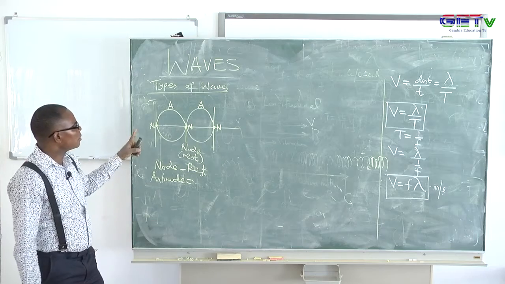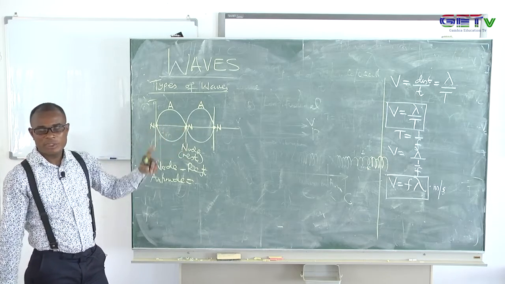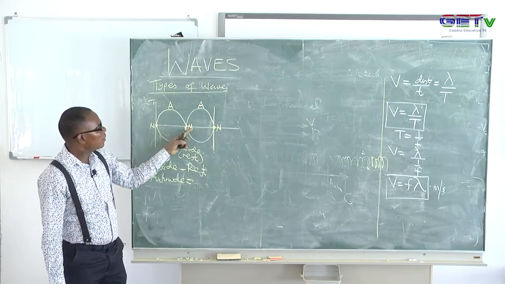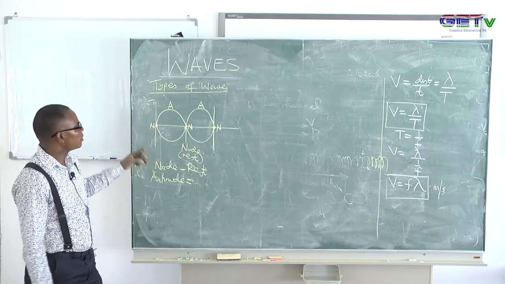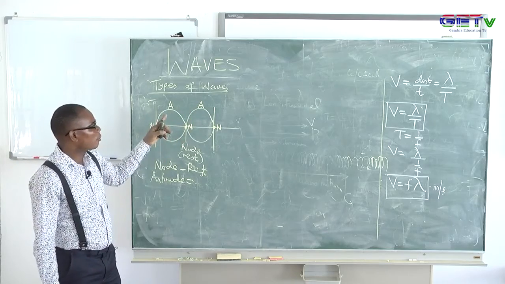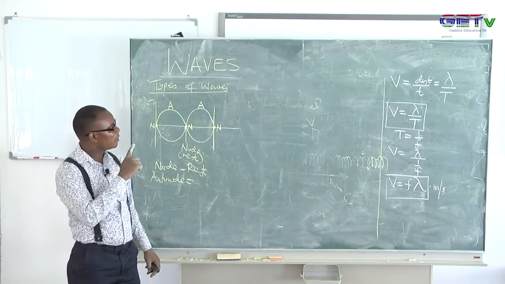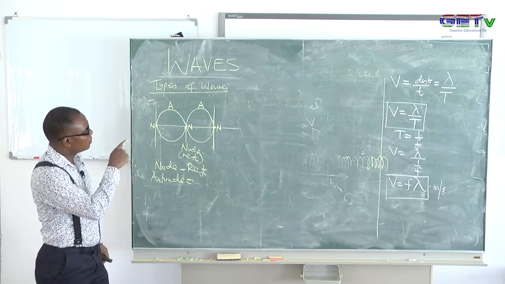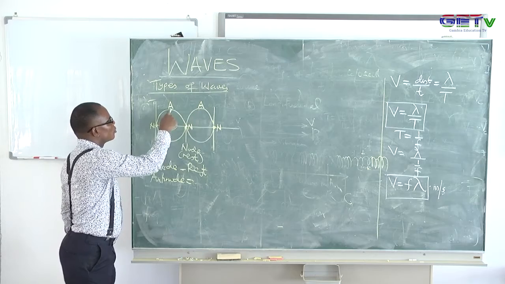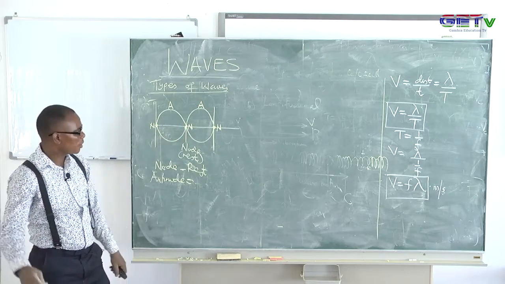And the distance between two nodes forms what is called a loop. There's a loop here. And the distance between consecutive antinodes will give you half of a wavelength. That's half of the wave that you see. This is a quarter here, this is a quarter here. Quarter will give you half. So watch out for objective questions as you are entering into it.